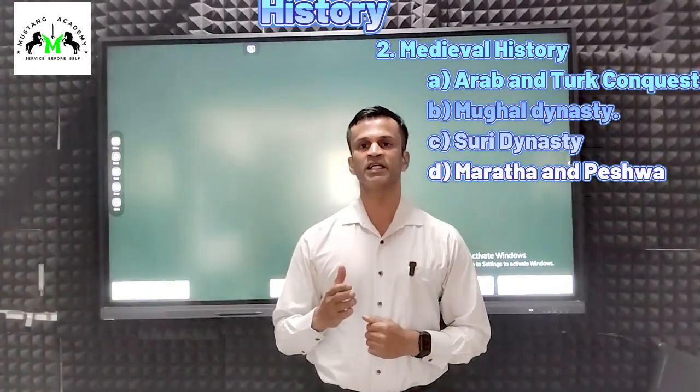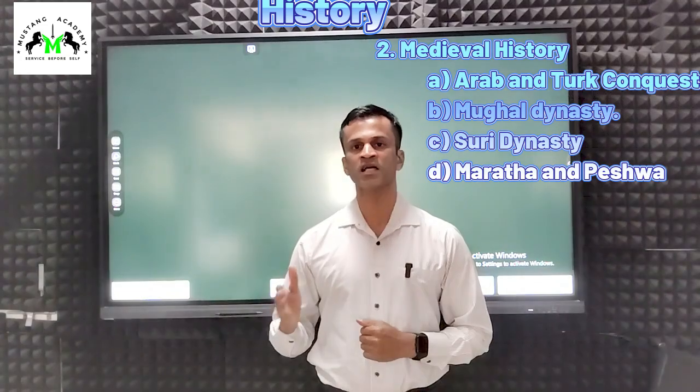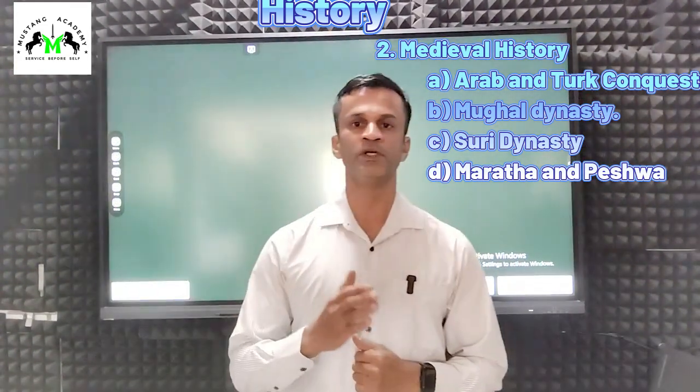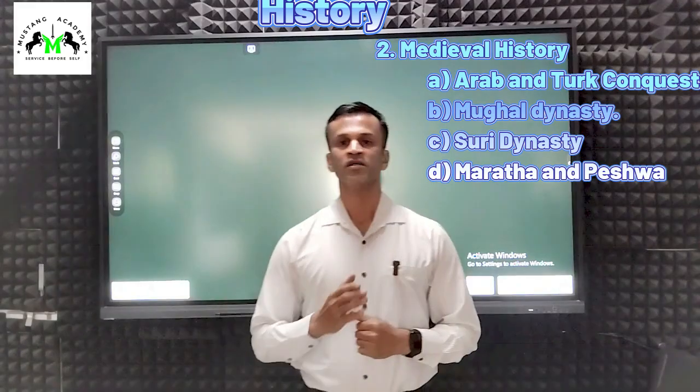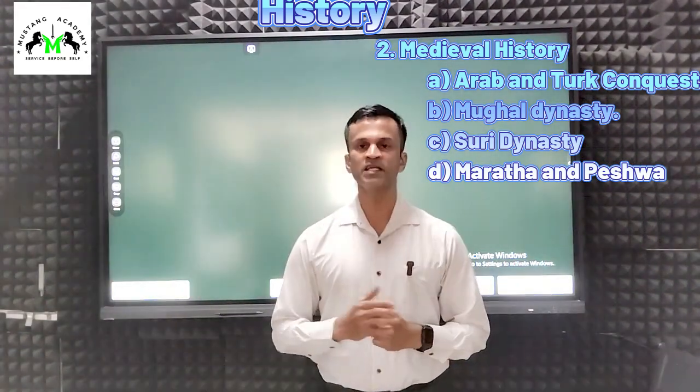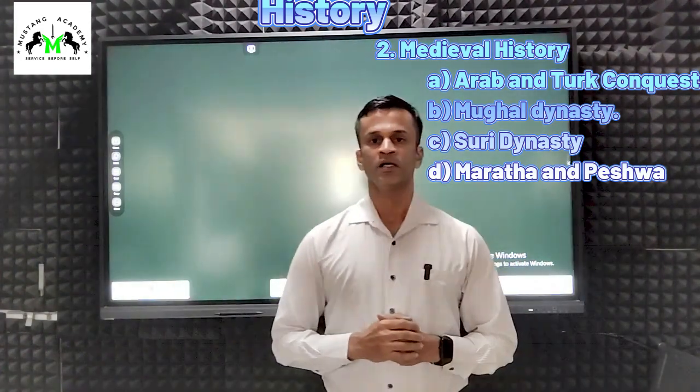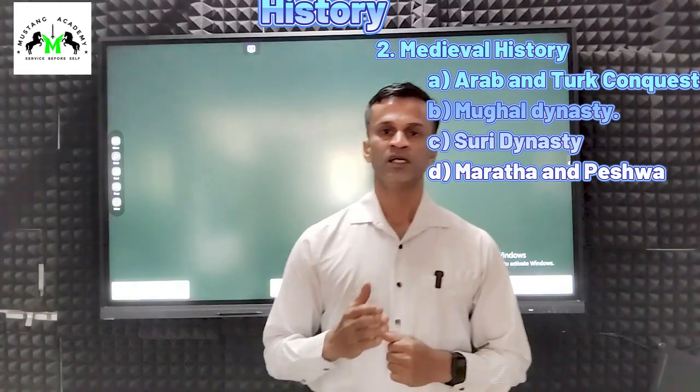This period is also covered in its literature, architecture, culture, arts and so on, and the important personalities and important buildings are to be studied and remembered by the students, as questions do figure from this. This is where medieval history ends and we start with modern history.